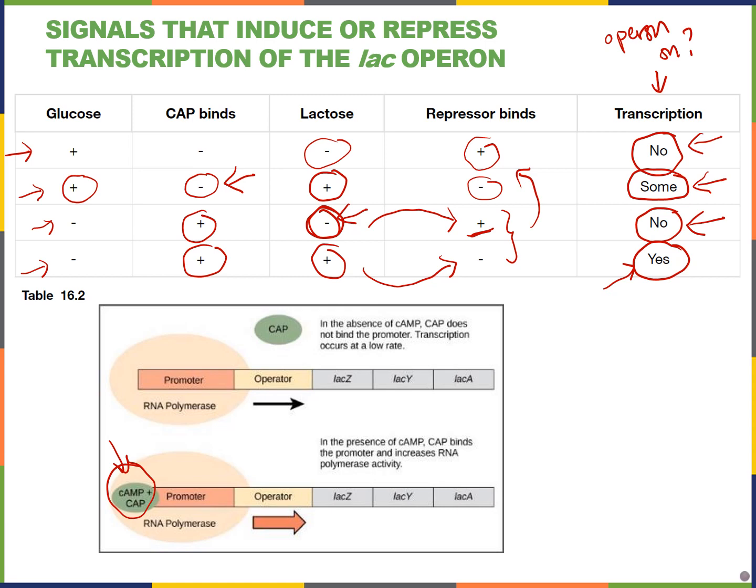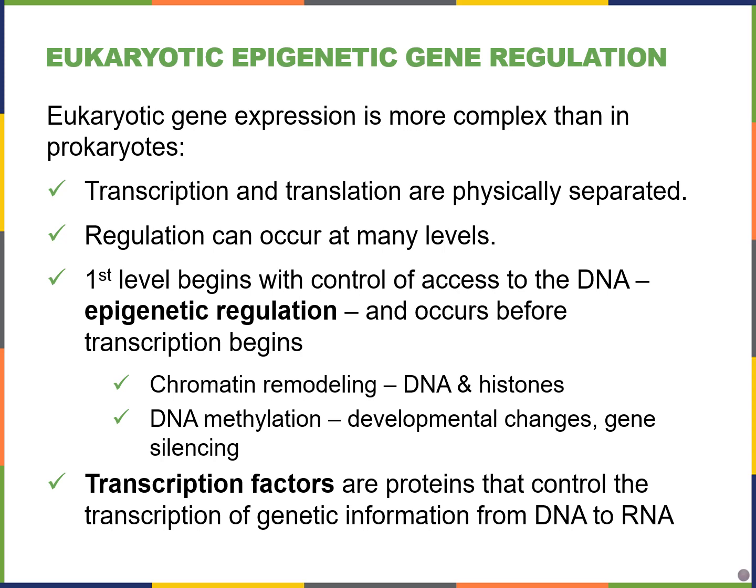So for the operon so far, we've been talking about prokaryotes. Remember, operons are present in prokaryotic cells like bacteria. And now we're going to switch gears. Let's talk about eukaryotes. We're going to talk about gene regulation starting with epigenetics, epigenetic gene regulation.